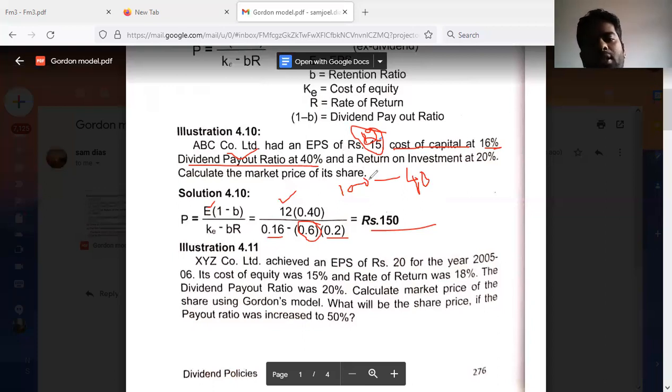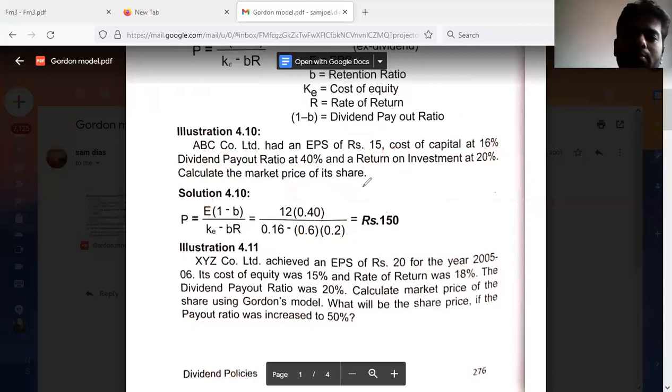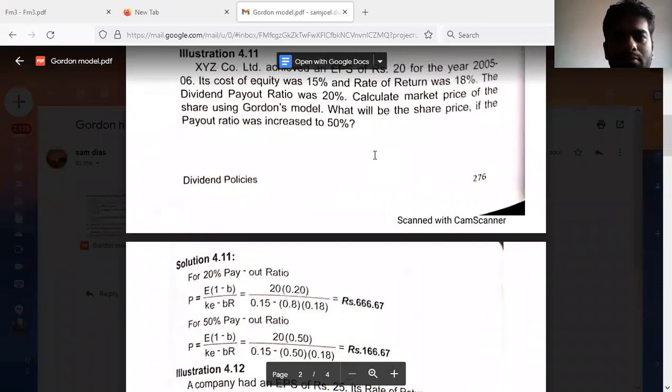Now let us consider another problem for solution. Okay, the problem is like this.